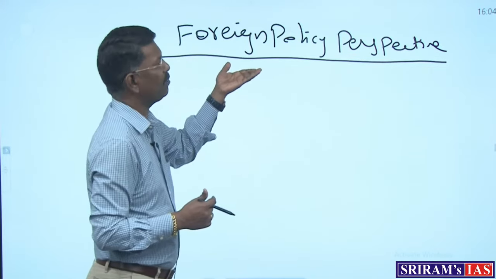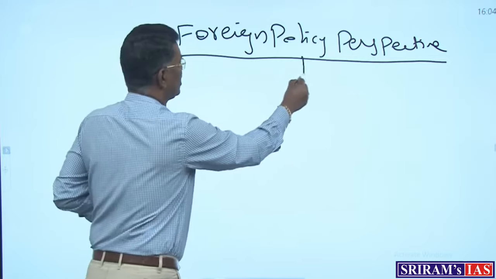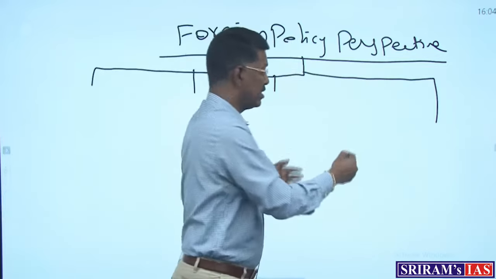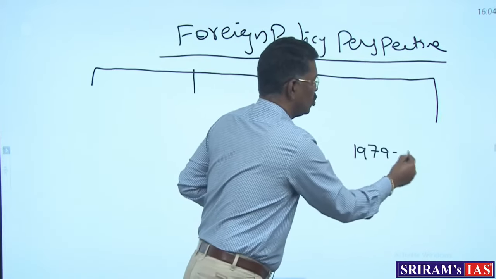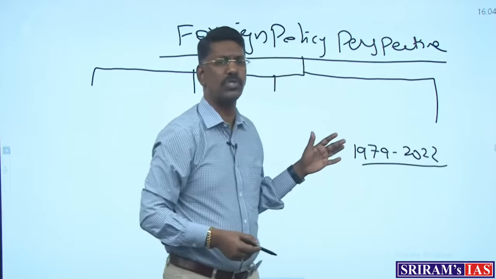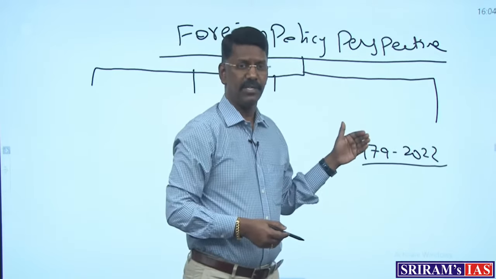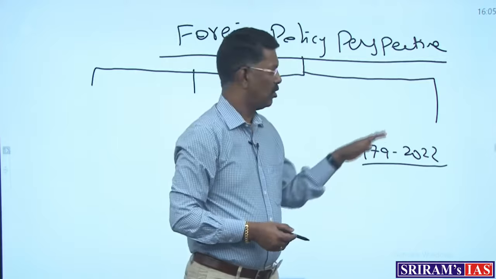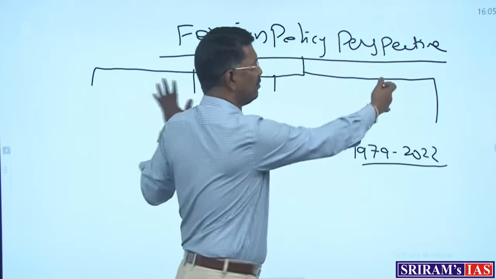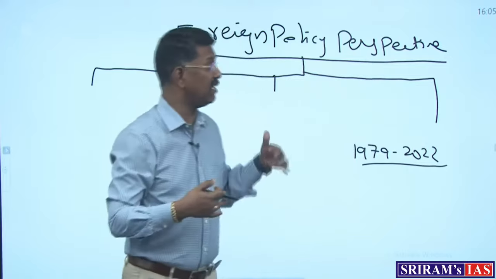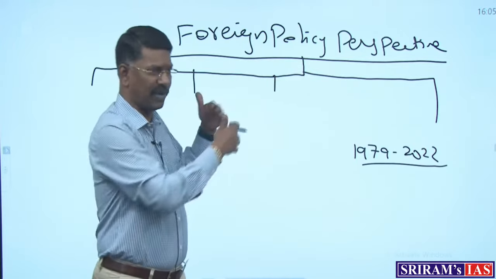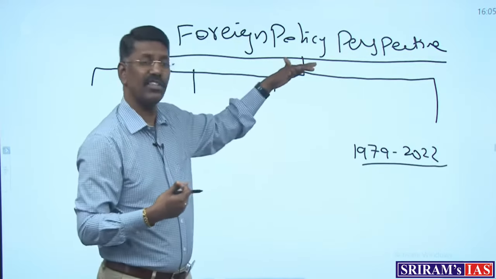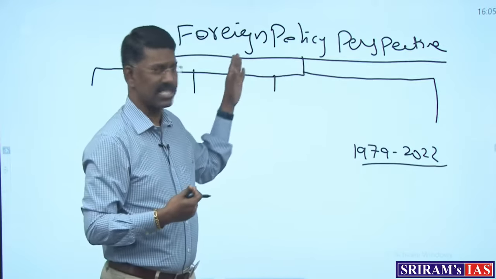When I start this foreign policy perspective, India's foreign policy needs to be classified into 4 categories, and on the basis of that only, from 1979 to 2022, you can check all the question papers for either the preliminary GS part, mains GS part, and optional paper PSIR. Questions so far asked by UPSC always come into the 3-4 categories, and along with that, the way UPSC is framing a syllabus we can also explain, and you can get some kind of explanation by answering this particular part. As per your syllabus, it is there in Section B of Paper 2.